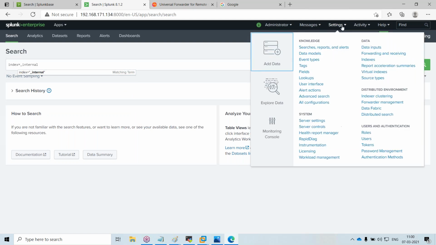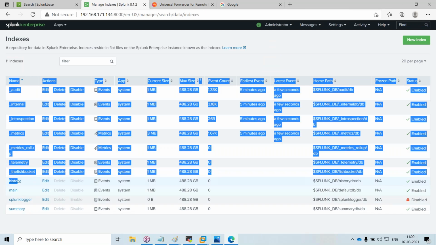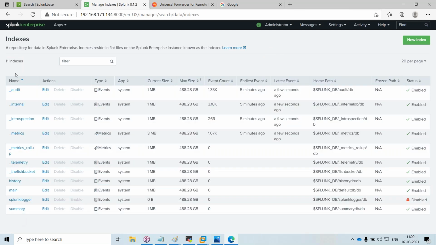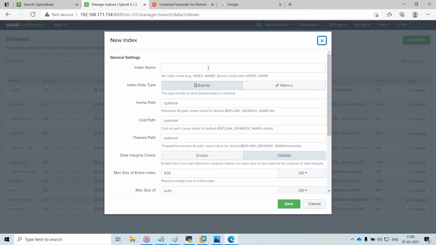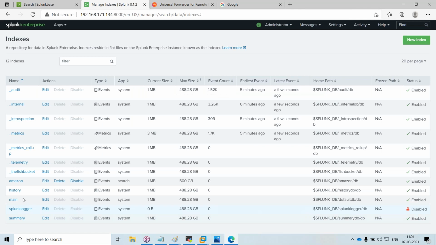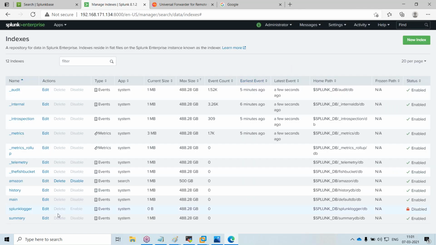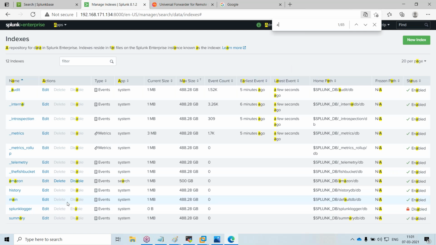If you go to Settings and Indexes, you will see all the Splunk inbuilt indexes. If I click on create new index, name it test one or Amazon, and click save, this is the user defined index that I am creating.